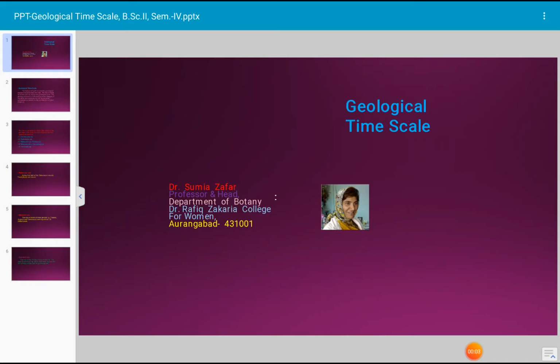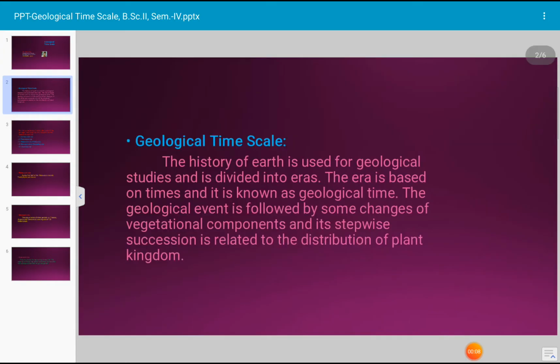Today's topic for discussion is the geological time scale. The history of Earth is used for geological studies and it is divided into eras. The era is based on time and it is known as geological time. The unit of time and era have been shown in the table, and the geological event is followed by some changes of vegetational components, and its stepwise succession is related to the distribution of the plant kingdom.